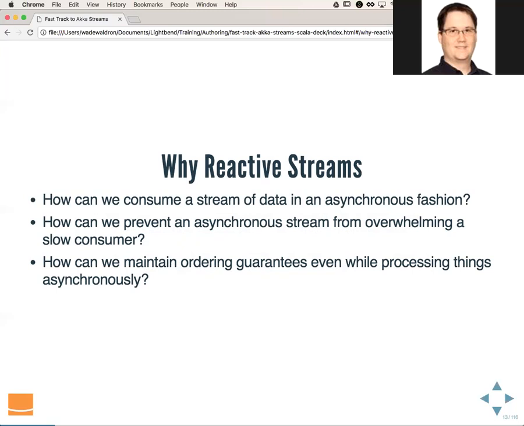Actors, if we use actors, give us some ordering guarantees depending on how we use the actors. But if we're just using a single actor and dumping data into it, then yes, we get the ordering guarantee, but we don't really get the asynchrony. So we're trying to figure out a way to blend these things.